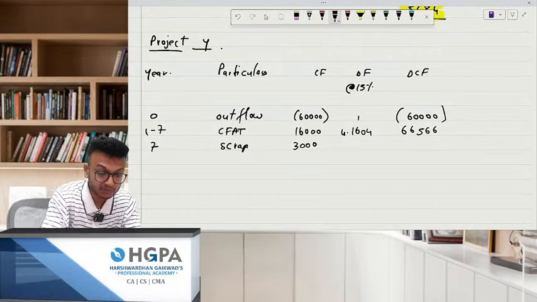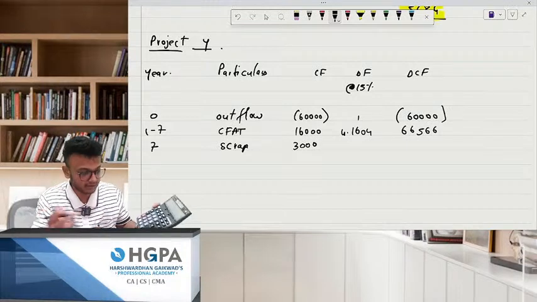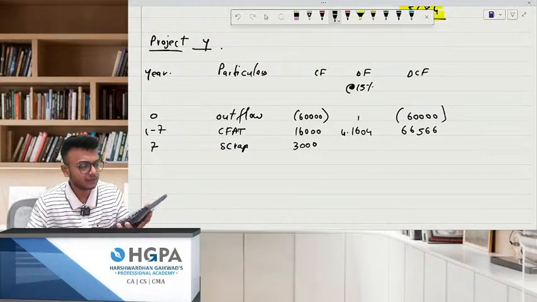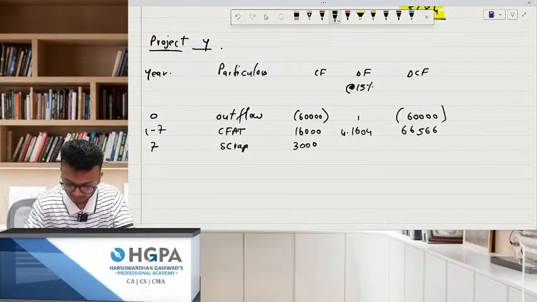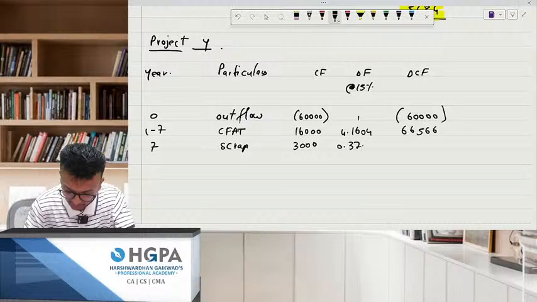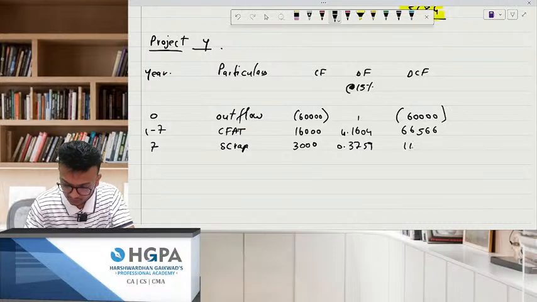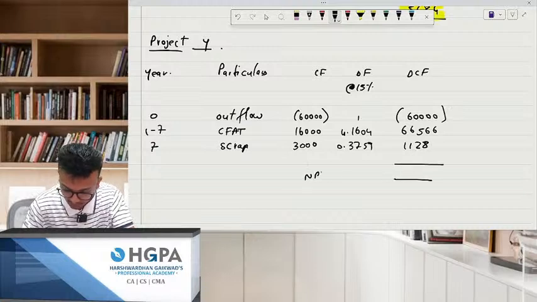And what is the discounting factor for the 7th year? Directly for the 7th year, we want 1 divided by 1.15, 1, 2, 3, 4, 5, 6 and 7. 0.3759. See how much it is. This will come to 1128 approx. Can you please give me an NPV for this?